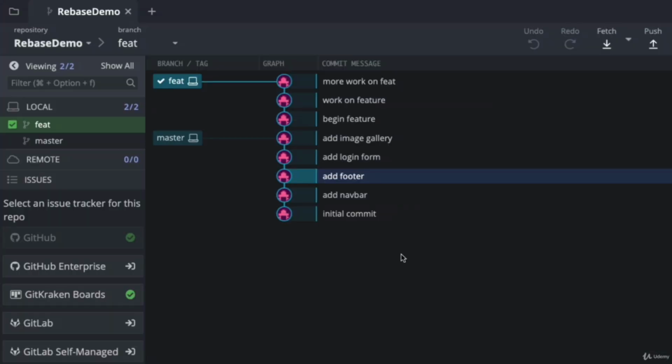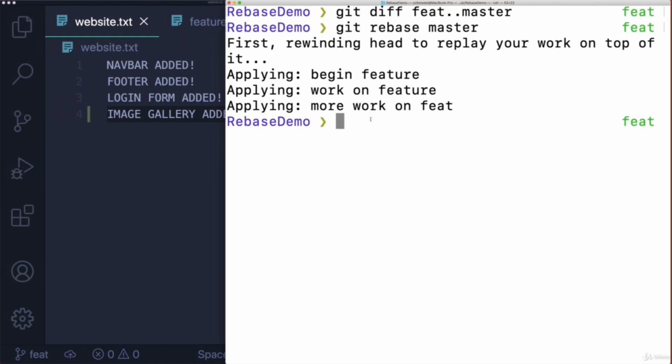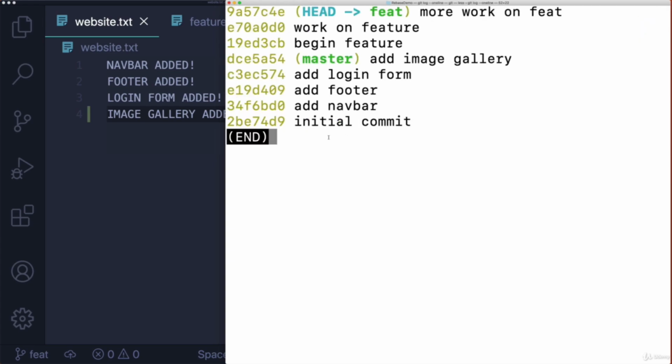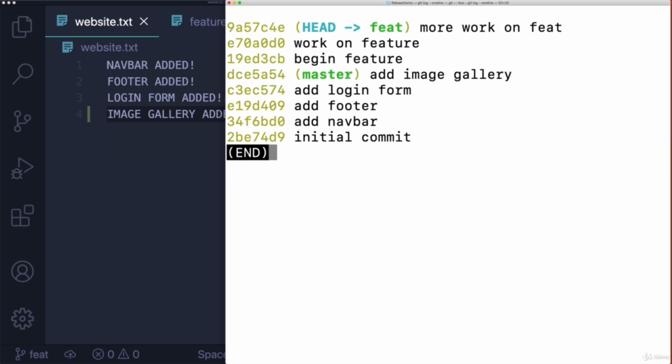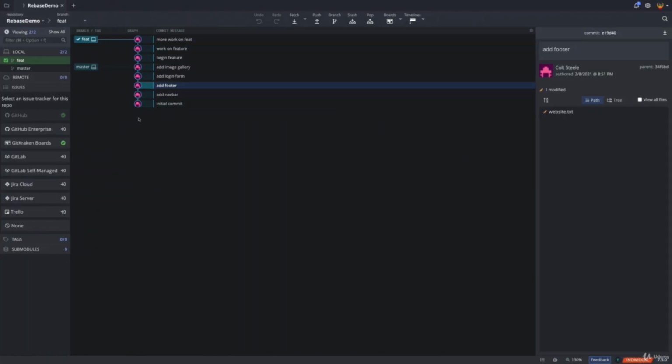So even though there was just one new commit on master, right, this add image gallery commit, all of my commits on feature were recreated. They're new commits. And I didn't take a screenshot of the commit hashes, but these are different from what they were just a moment ago because these are new commits based on the original commits. And so now we're back to this linear structure, right? So I can do this instead of merging.